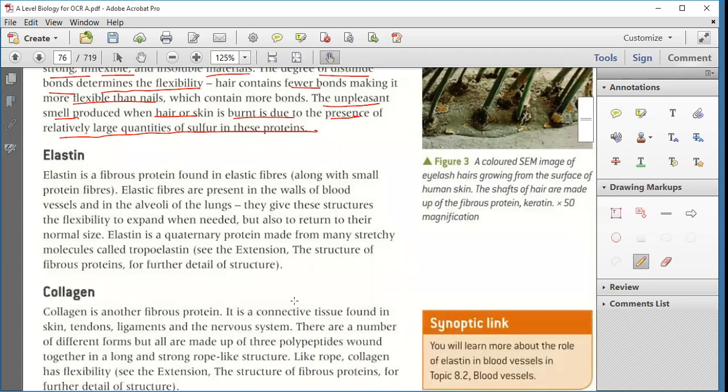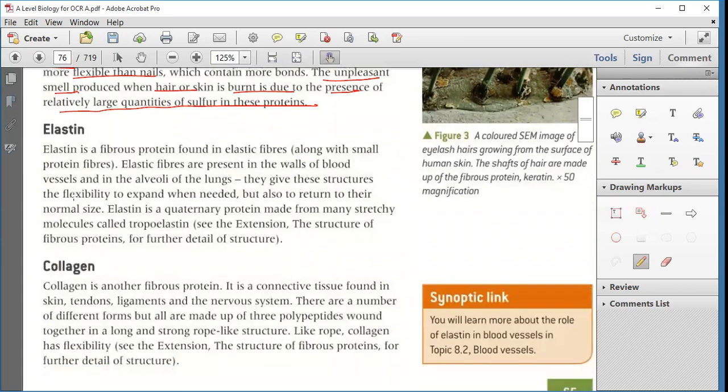No. Okay. Then next we have elastin. Elastin is a fibrous protein found in elastic fibers, which can return to their shape again. Elastic fibers are present in the walls of the blood vessels and in the alveoli of the lungs.